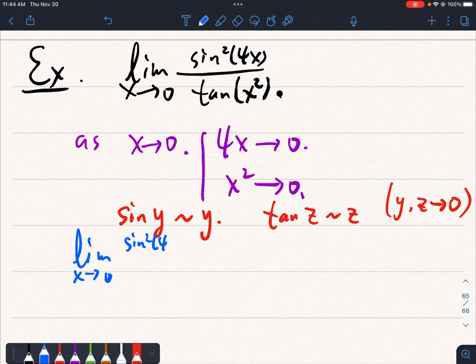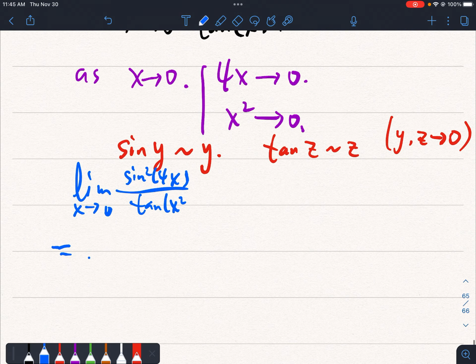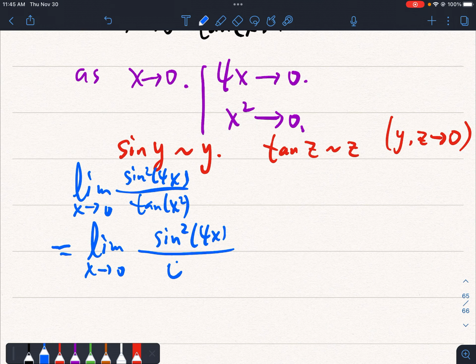Now if I want to do it rigorously, then this limit should be, we should compare this sine squared of 4x with 4x squared, right? And then we multiply by 4x squared over this tangent.